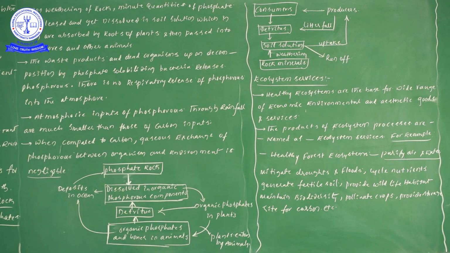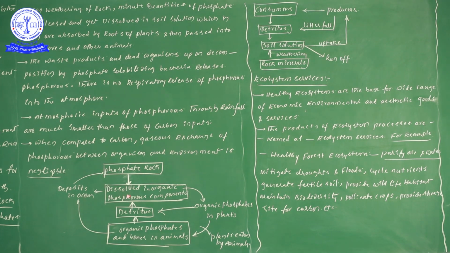Now here one more thing: deposits in the ocean. Organic phosphates in the bones of animals are deposited in the ocean. Suppose any kind of animal or person dies in the ocean, then definitely we will observe the phosphorus amount there. From the deposits in the ocean, it later moves towards the phosphorus rock.